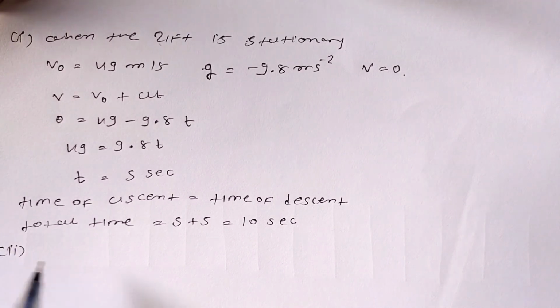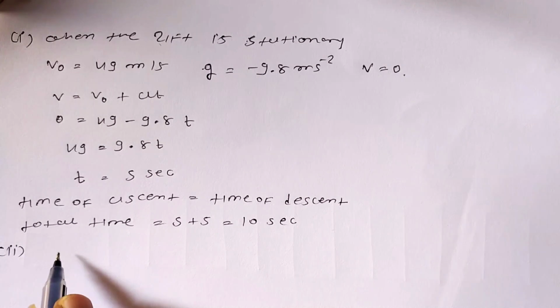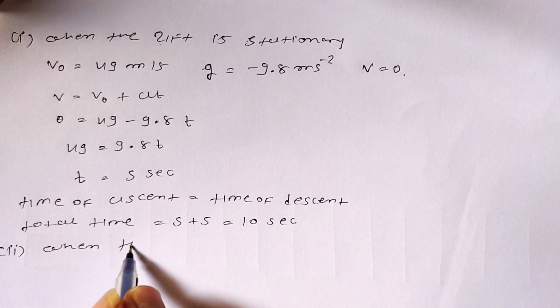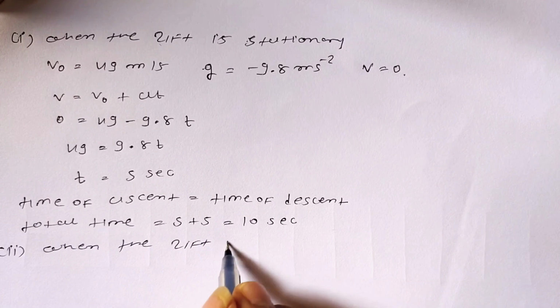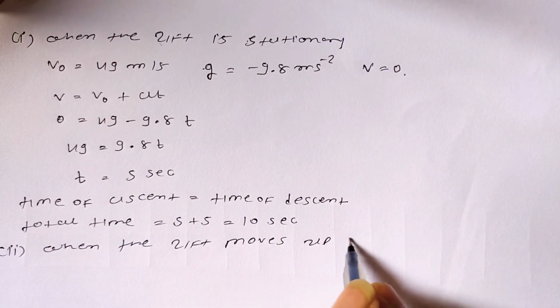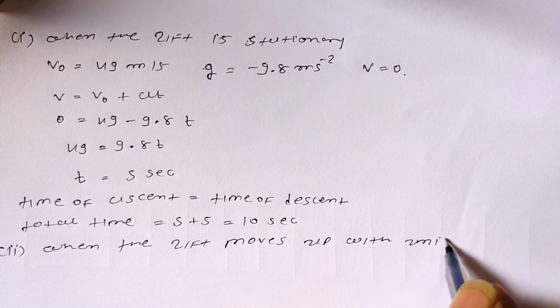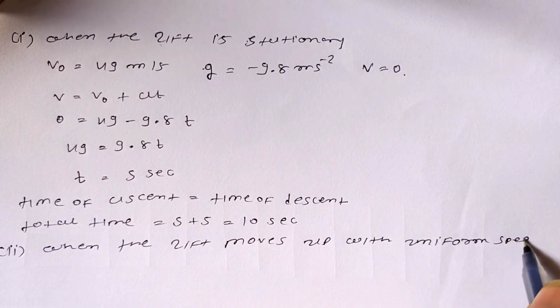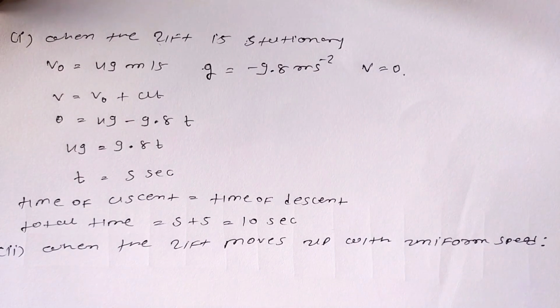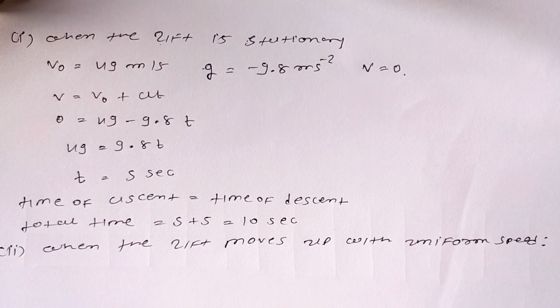In part 2, when the lift moves up with a uniform speed, case number 2. Here the lift is already moving with a uniform speed and the boy throws a ball with the maximum speed he can, which is 49 meter per second in upward direction, and we have to find the same question once again. We find the total time taken by the ball to return to boy's hand.